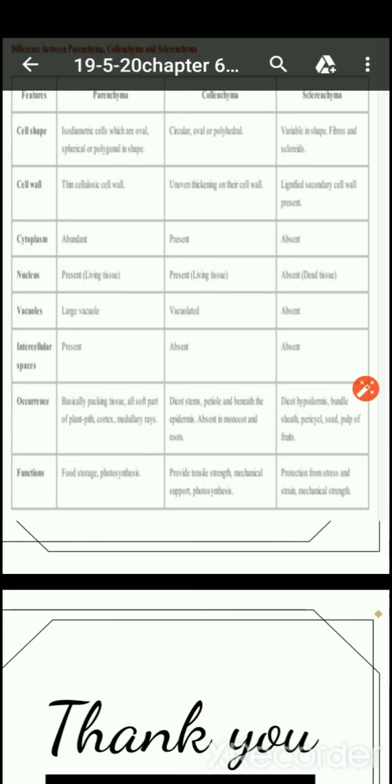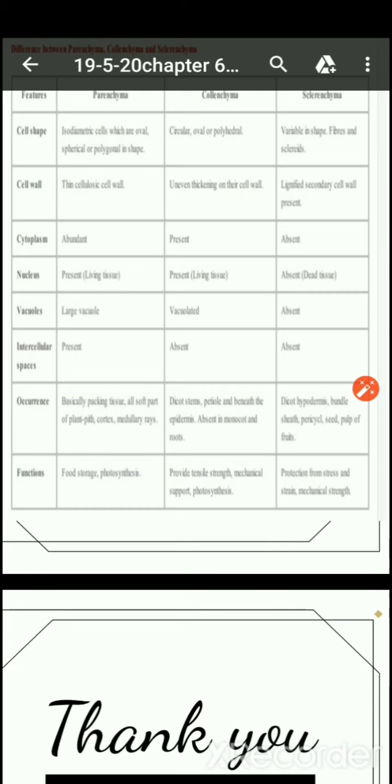Now comes your vacuoles. Parenchyma has a large vacuole, right? Collenchyma also contain vacuoles, but they are not as large as compared to the parenchyma tissues. And in sclerenchyma they are absent as they are dead cells, bacha. They need not store the food.